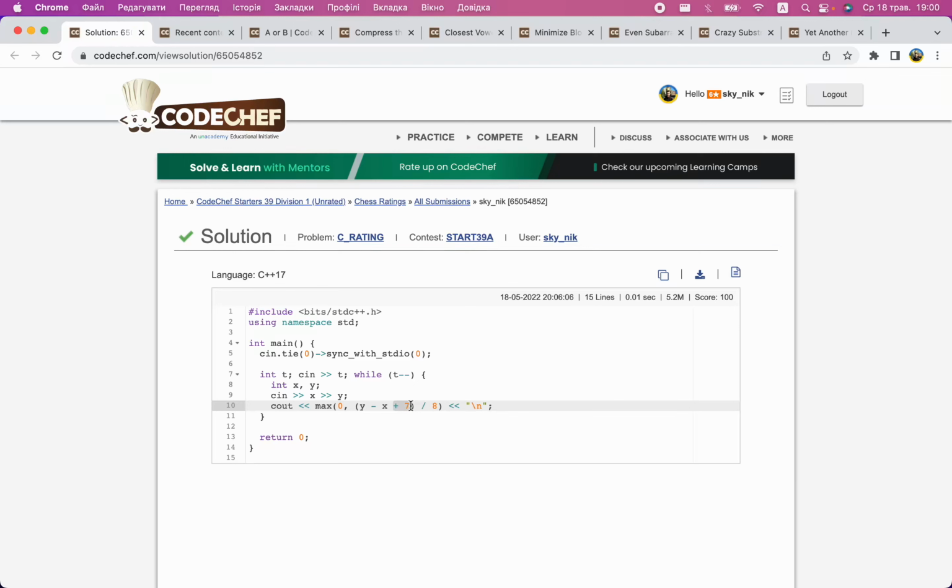If you want to round up in C++, you divide by k and you add k minus 1. You can work from examples to see why this works. But also, if our current rating is already y or greater, then we don't need any wins, but this formula may give us negative values, so we will take the maximum with 0.